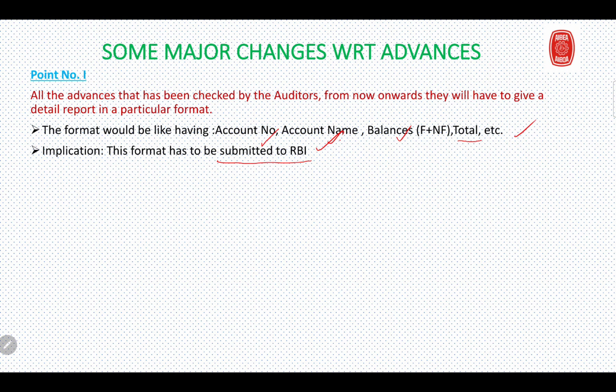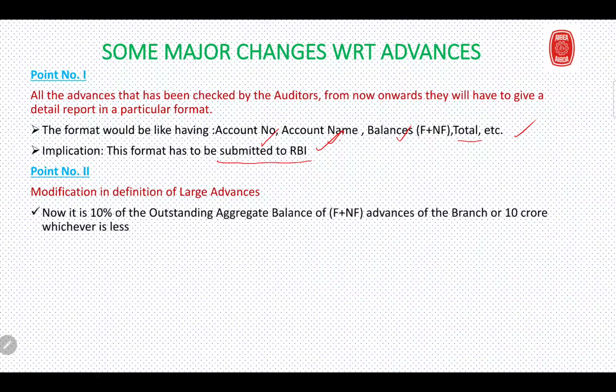Now, what is point number 2? Point number 2 says that there has been certain modification in the definition of large advances. What is the modification which is valid as of now?